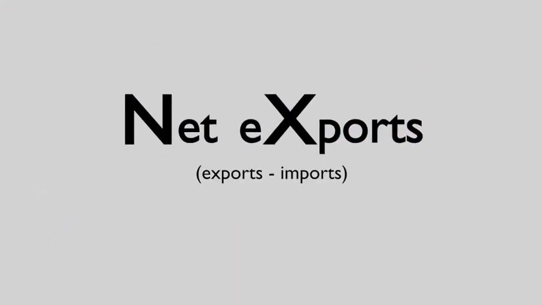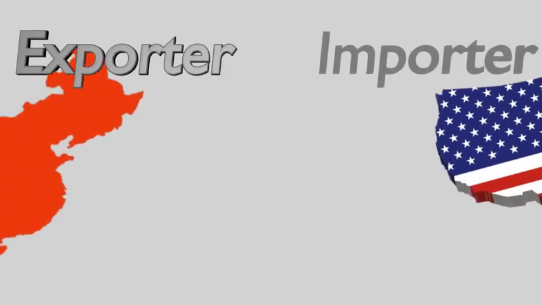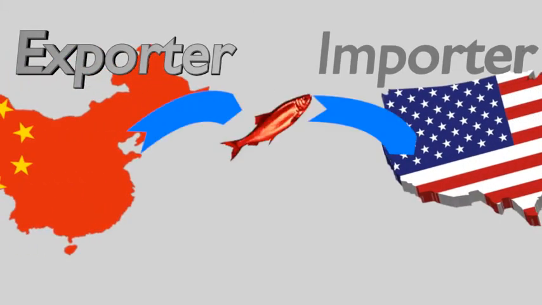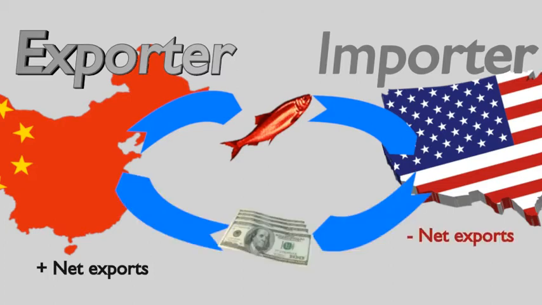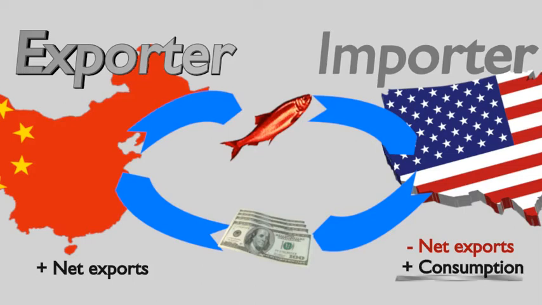Net exports, or exports minus imports. When a country sells a good or service to another country, the value of the export adds to GDP, whereas the importer who's buying it will see that value subtracted from net exports in GDP. But since these goods are being bought to be consumed, the plus to consumption means consuming imports doesn't affect GDP.